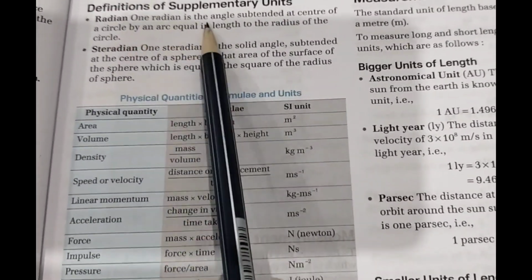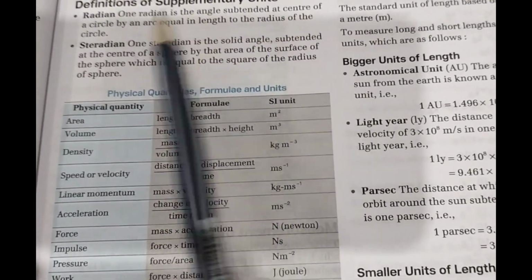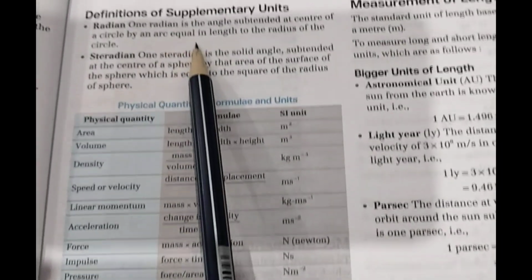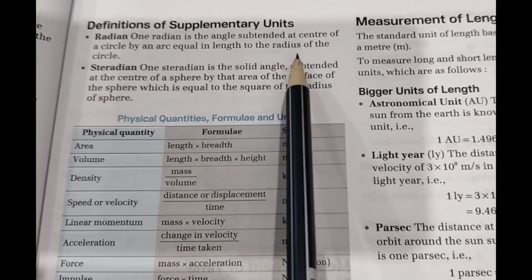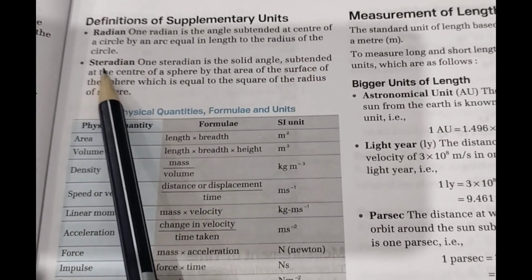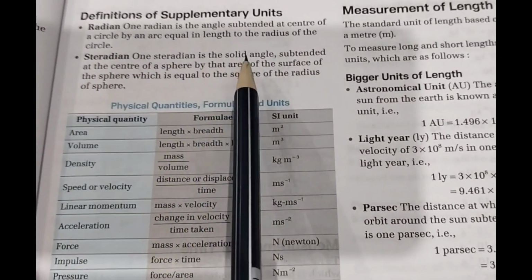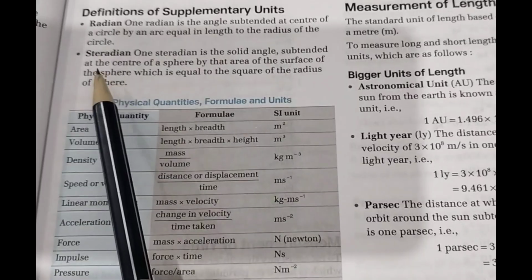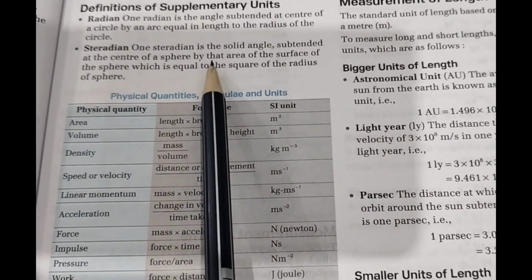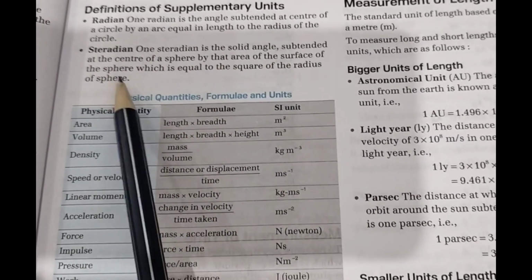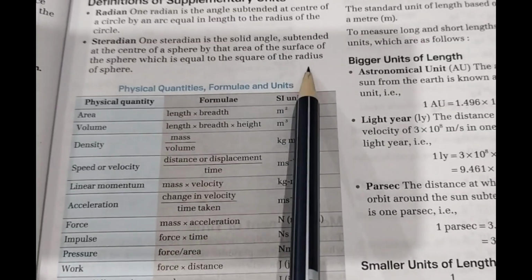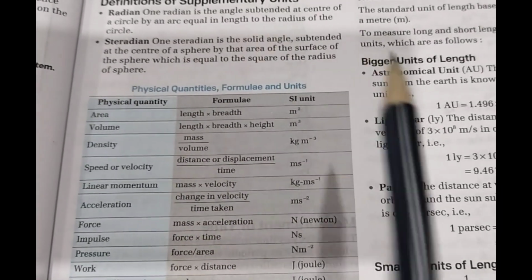Radian. 1 radian is the angle subtended at the center of a circle by an arc equal in length to the radius of the circle. Steradian. 1 steradian is the solid angle subtended at the center of a sphere by that area of the surface of the sphere which is equal to the square of the radius of the sphere.